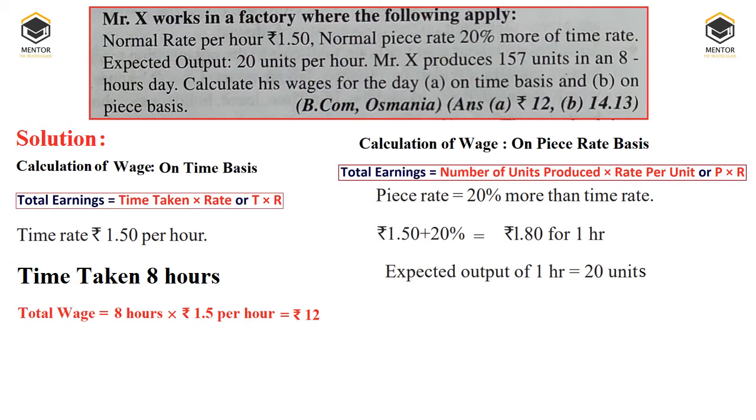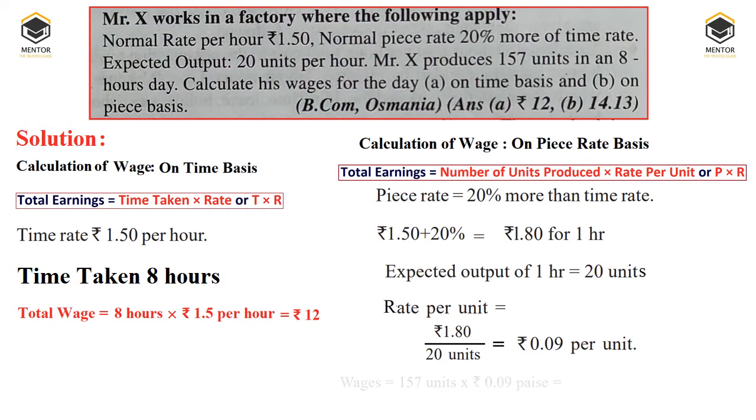For that he needs to produce how many units? 20 units in 1 hour. Therefore rate per unit is equal to 1.8 per hour divided by 20 units per hour. Therefore we get the answer 0.09 rupees per unit, right?